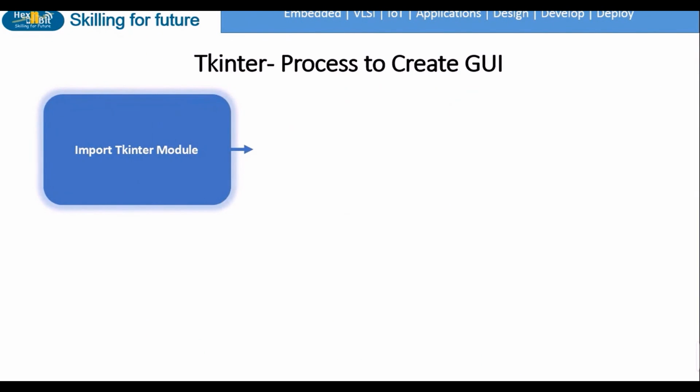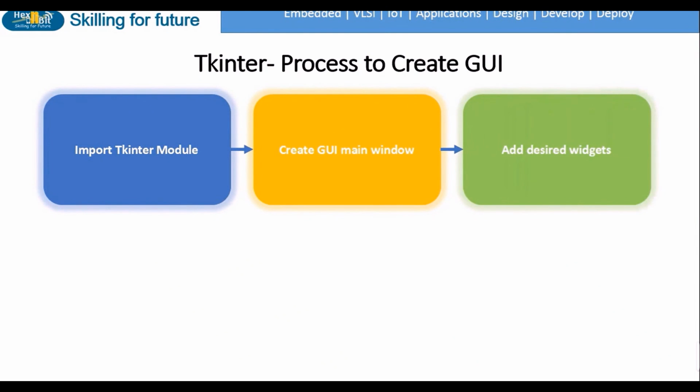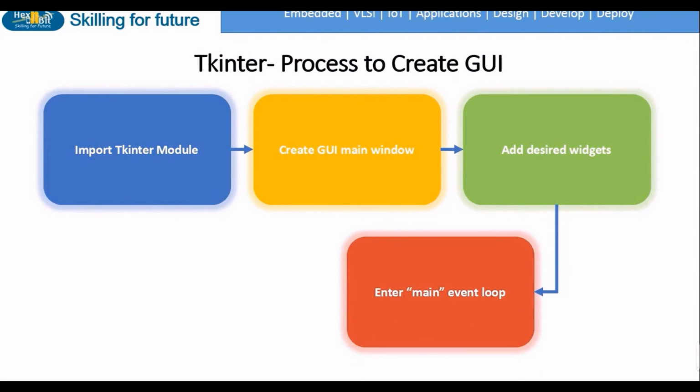Let us take a look at the general process of creating a GUI using Tkinter. As Tkinter is a package, in order to use its components, the first step is to import the package. Once imported successfully, we create the main window or frame for the GUI. On the main window, multiple widgets like buttons, radio buttons, messages can be added. Following this, we enter the main event loop.